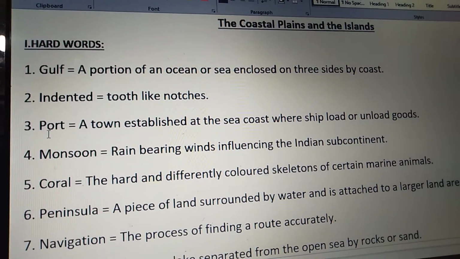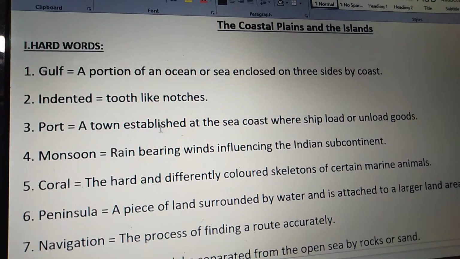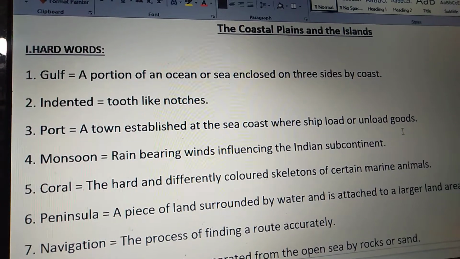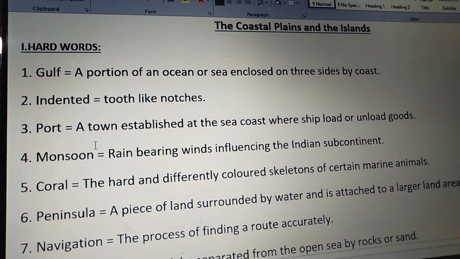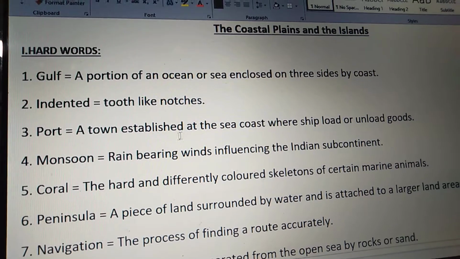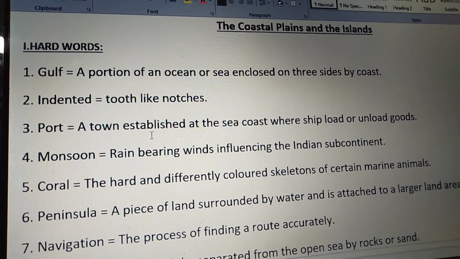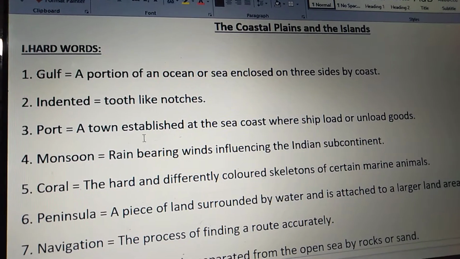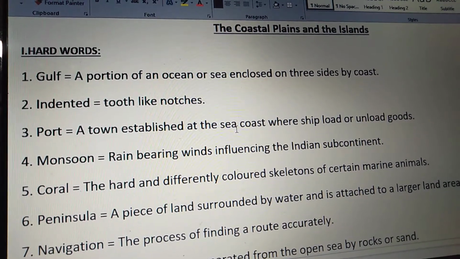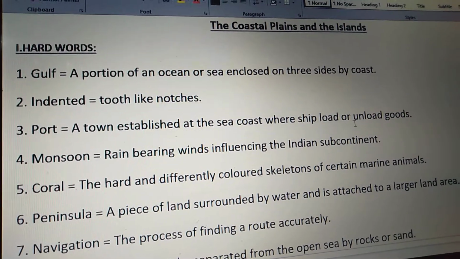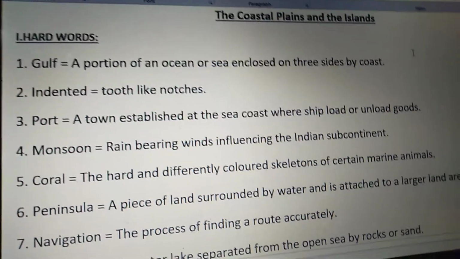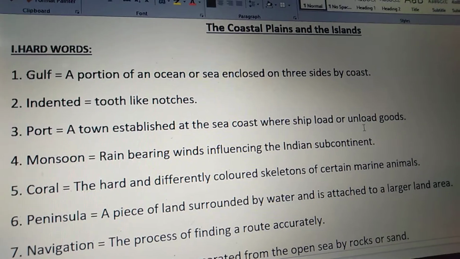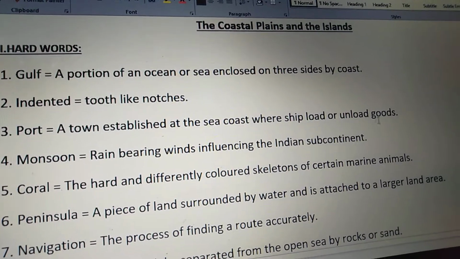Next one, port. Port means a town established at the sea coast where ships load or unload goods. Port means a town established, established, a town established at the sea coast where ships load or unload goods.